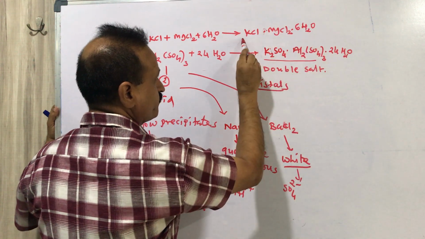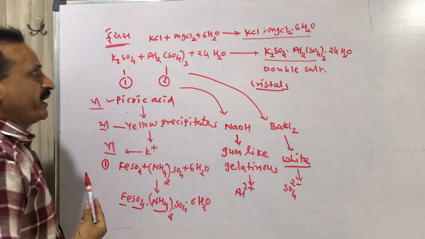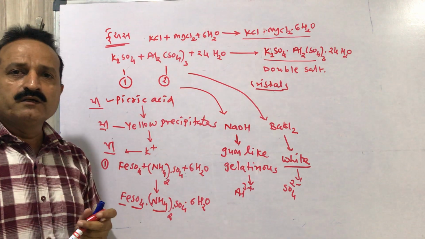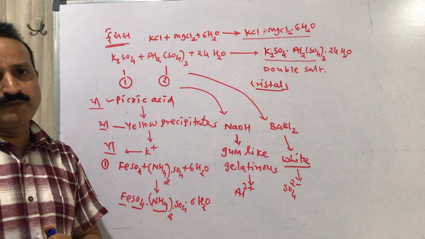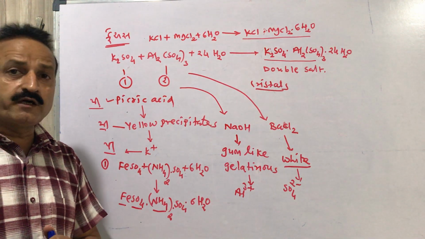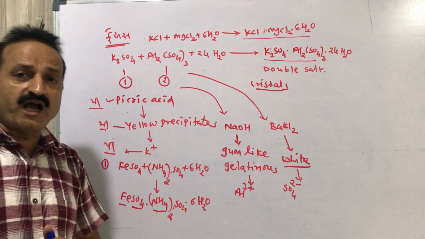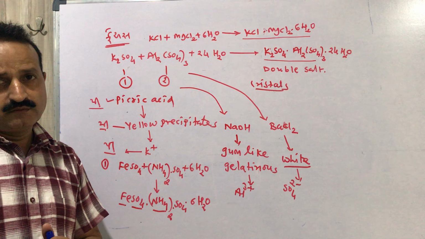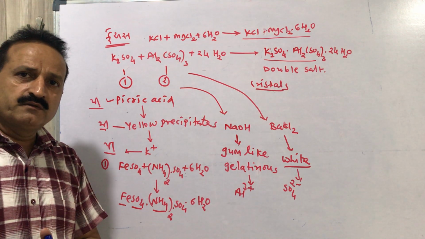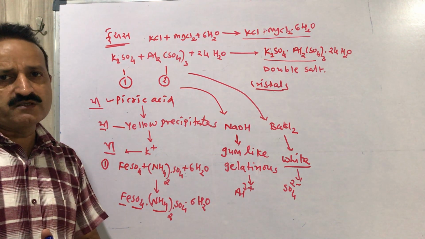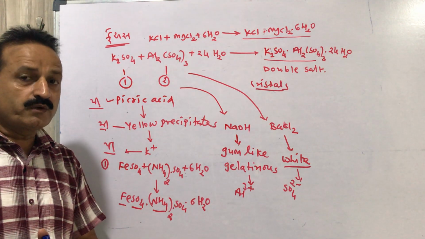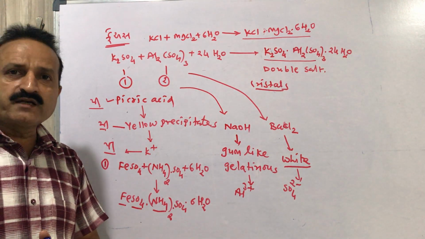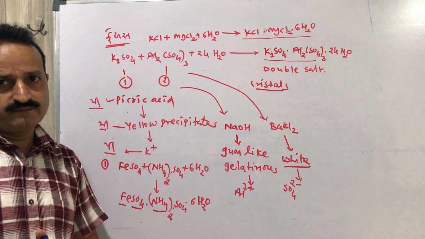This is the formula of crystals of carnallite. If the qualitative test is done and the identical property of each ion is obtained, then it is said to be a double salt. So we have cleared double salt with proper examples.